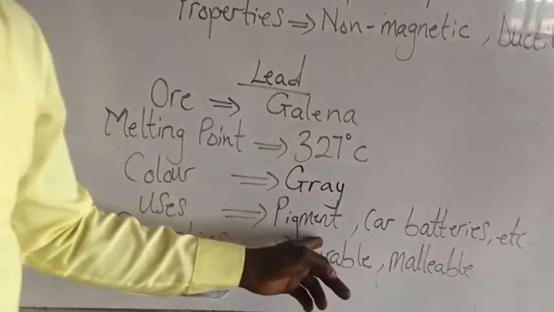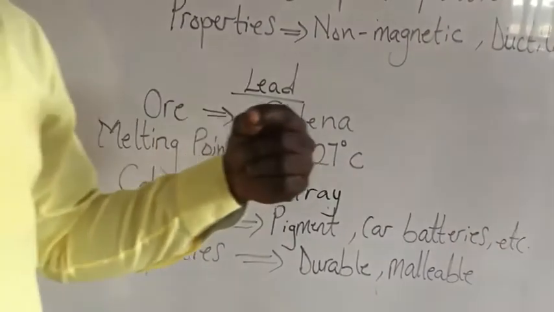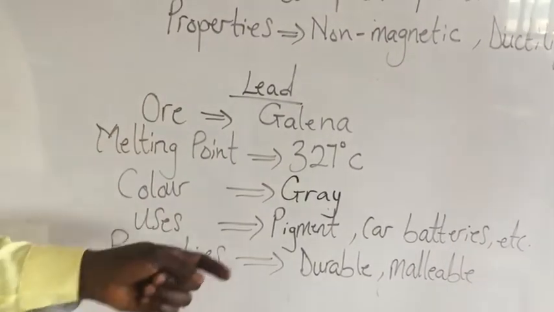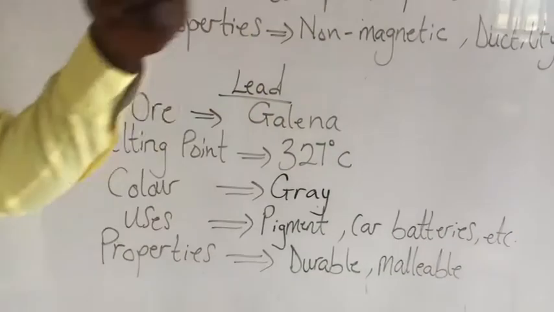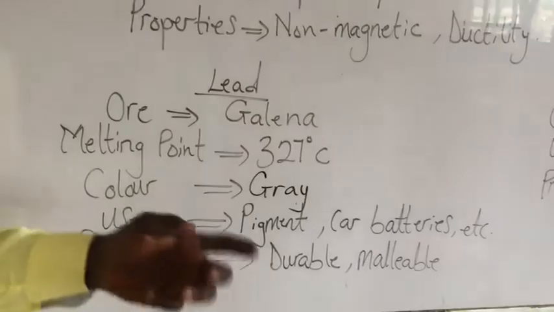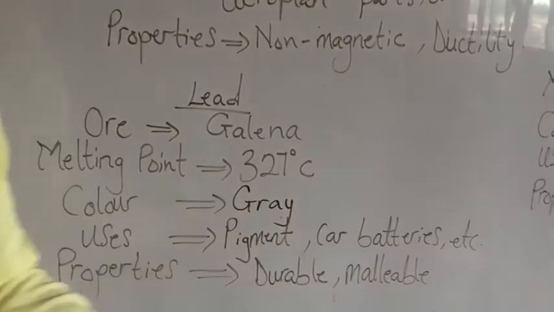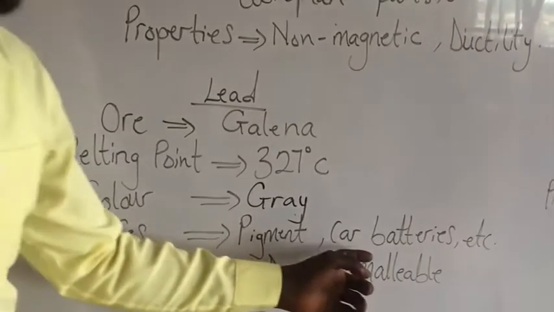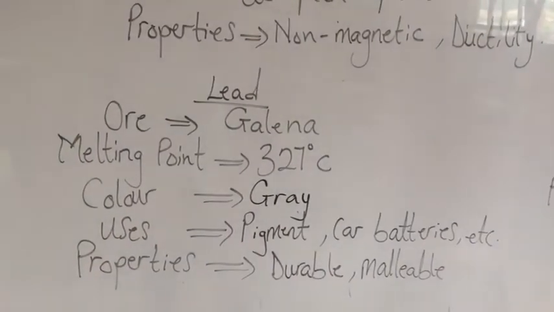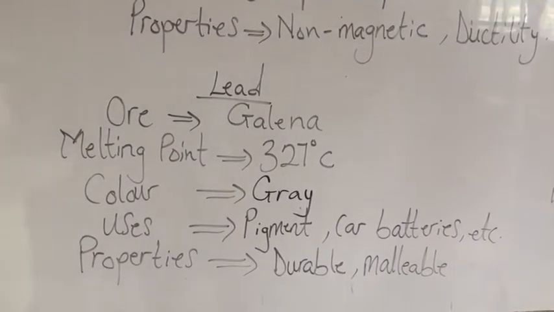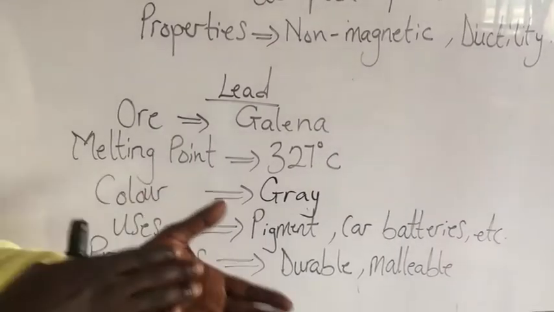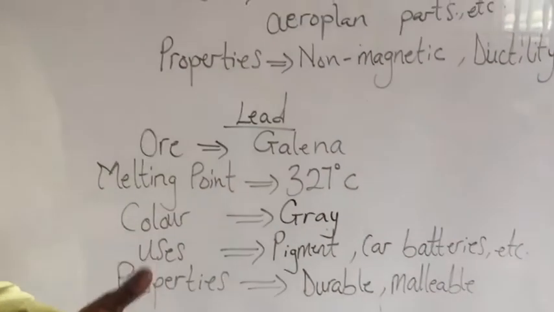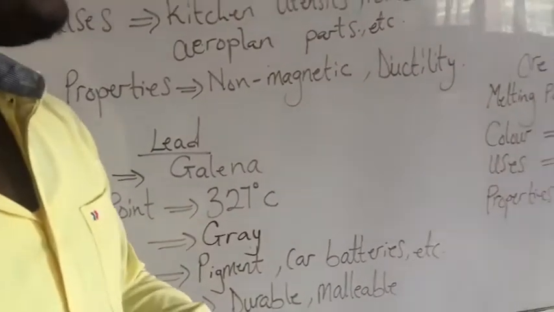Now, when we talk about pigment, pigments is one of the materials we use in making paint. The pigment gives every paint we use its color. So lead is used for making pigment. It is also used for making car batteries. Properties of lead. It is durable and it's also malleable.